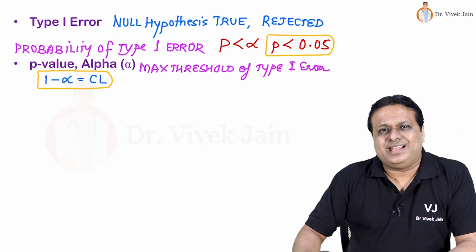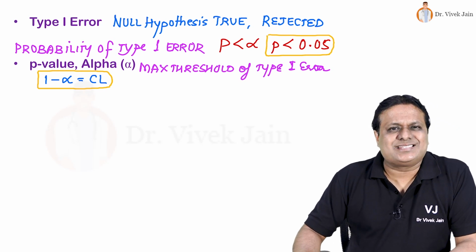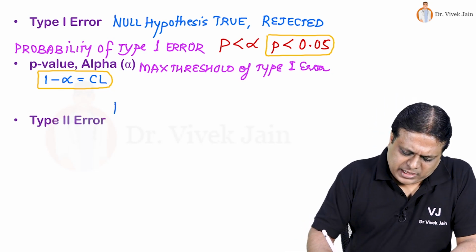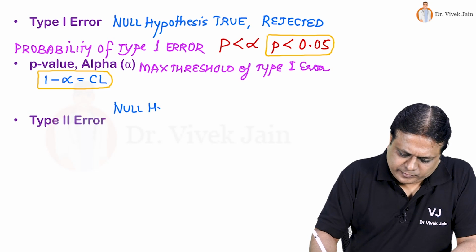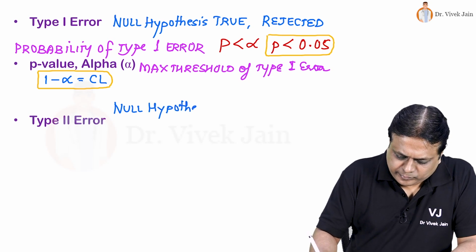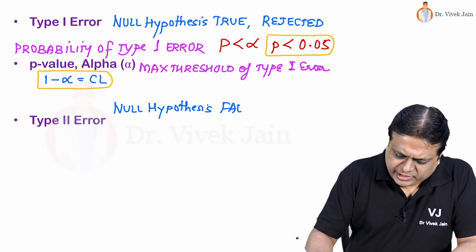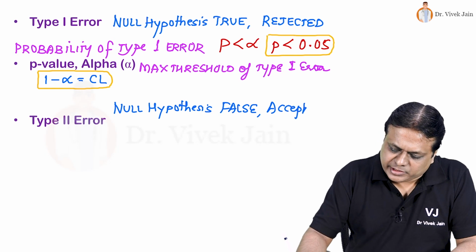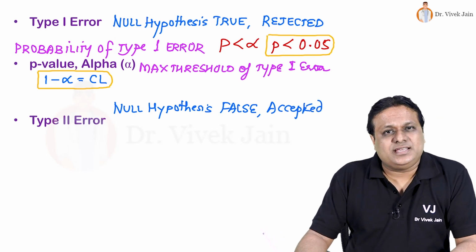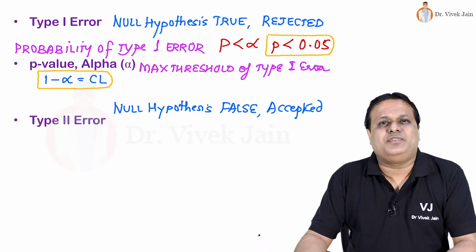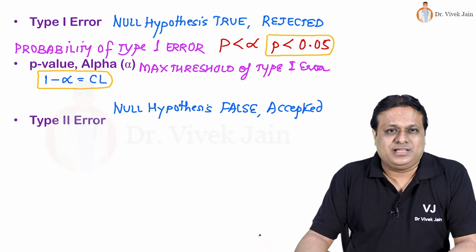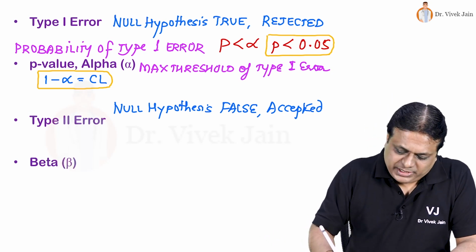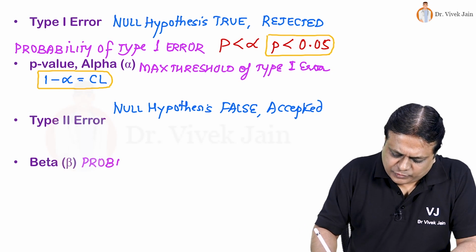Now this is type 1 error, which is more serious, but a less serious similar error is type 2 error, which is when the null hypothesis is in reality false, but based on our study results, it is accepted. Or I can say the probability of not declaring a significant difference when it is actually present. And the probability of this type 2 error is given by beta. So beta is the probability of type 2 error.